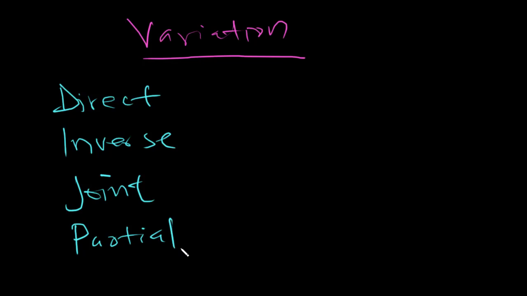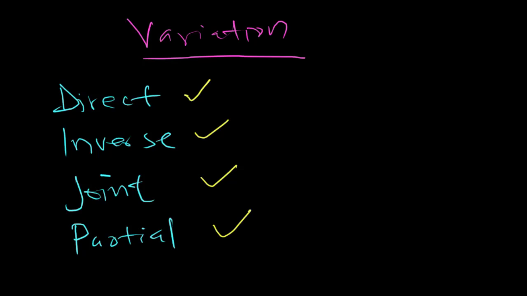In our next video, we'll take them one after the other, and then we'll solve more questions on them, so that we'll see how, when we face real life situations like these, we're going to solve them. But what I want you to do now is that I gave you some examples on direct variation. I gave you some examples of inverse, joint, and partial. So now you sit down, think of some practical real life situations that are direct variation and write them down. Think of real life situations that are indirect or inverse. We said inverse is also called indirect.